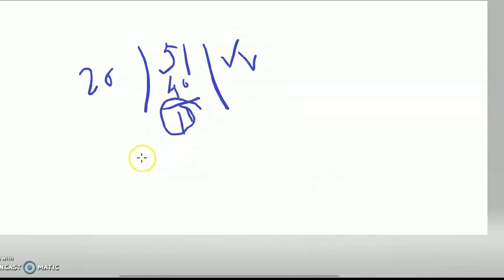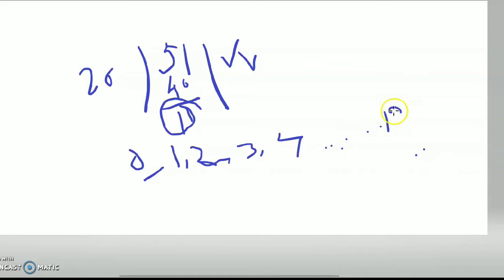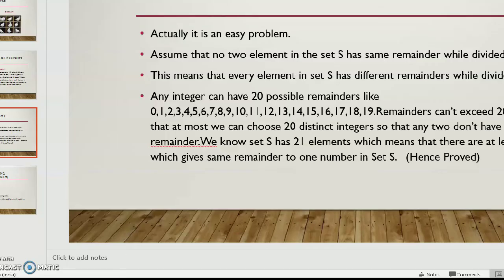The possible remainders are 0, 1, 2, 3, 4, and so on up to 19, because the remainder is always less than the divisor.